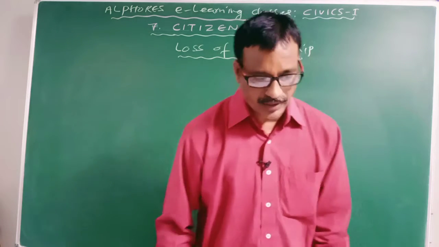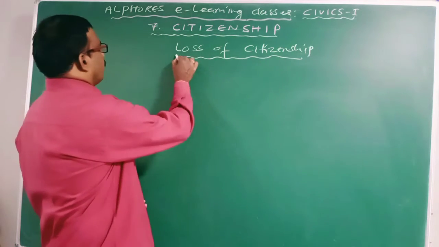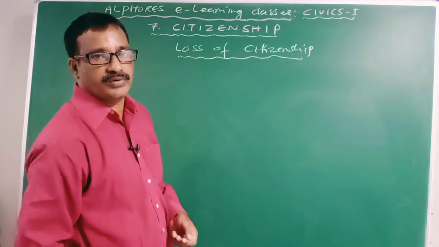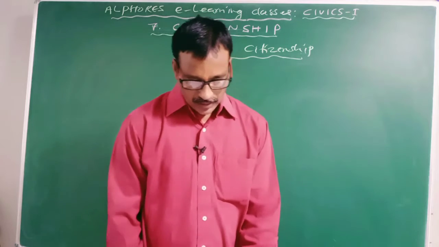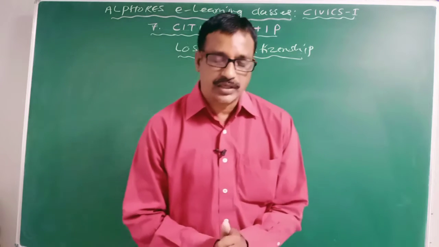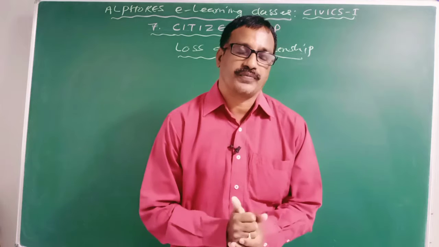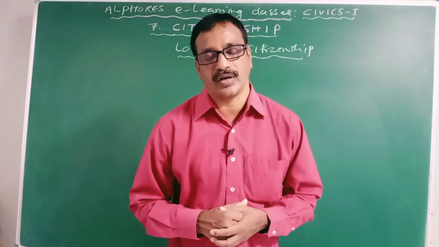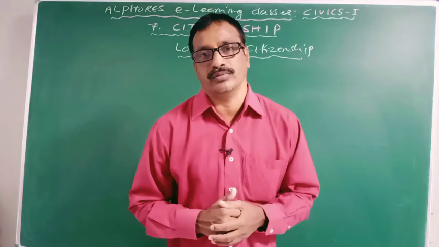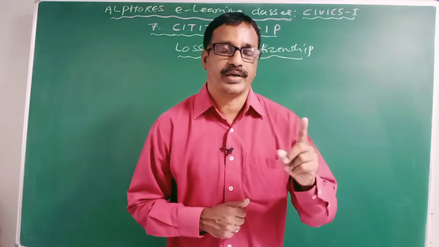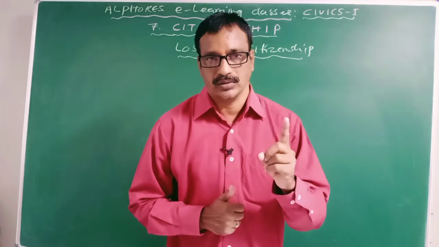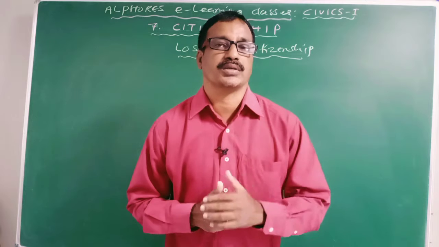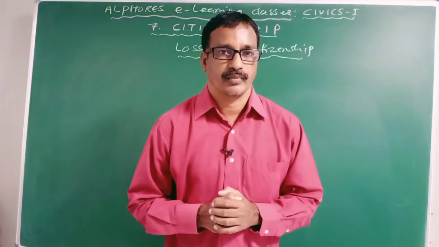Clear? So today I am going to explain one more new topic, that is loss of citizenship. Actually, there are generally two categories of grounds for loss of citizenship. How many categories of grounds are there? There are two types of grounds. One is voluntary loss, another one is involuntary loss. Clear?